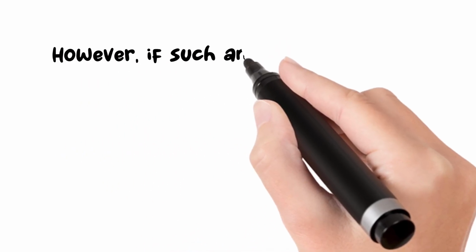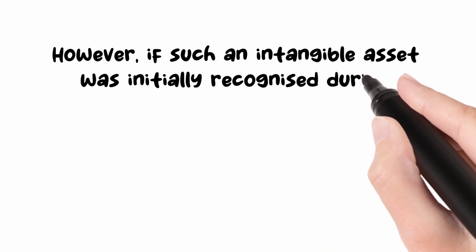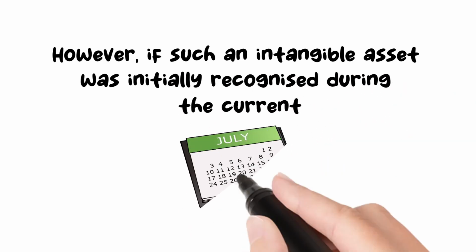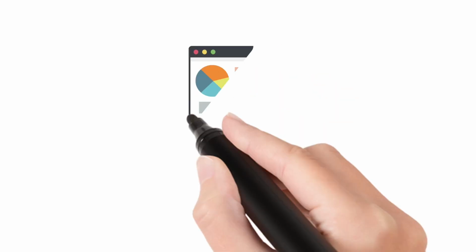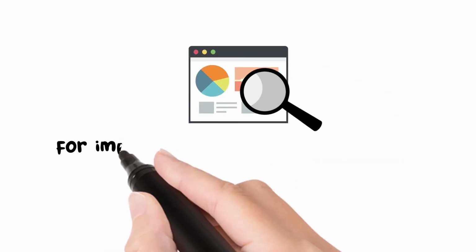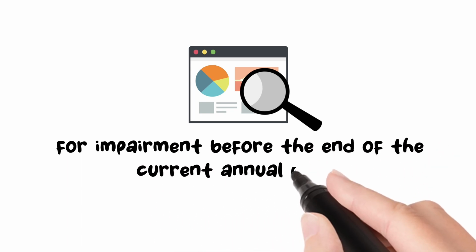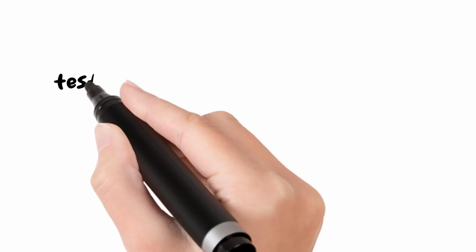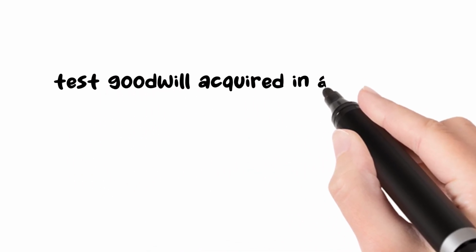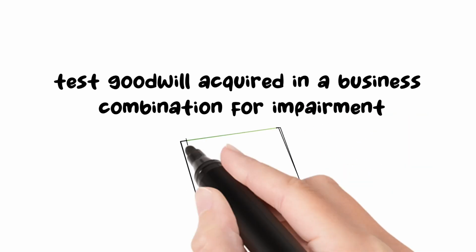However, if such an intangible asset was initially recognized during the current annual period, that intangible asset shall be tested for impairment before the end of the current annual period. Test goodwill acquired in a business combination for impairment annually.